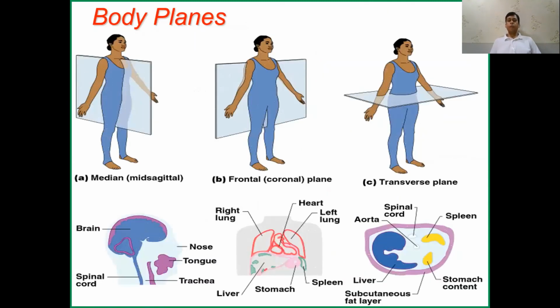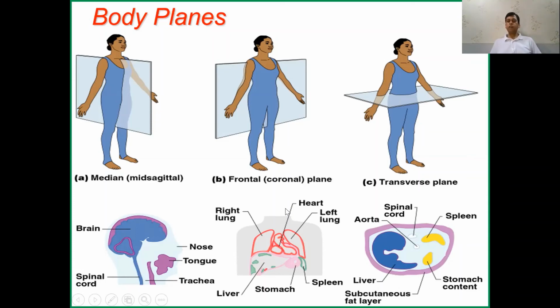Then this is the plane called the mid-sagittal plane. Say the body is cut in this plane, so this is the structure of the brain in the mid-sagittal section. Sometimes in anatomy or physiology books you will see this is the mid-sagittal section. This is the frontal plane, so from the front of the body you can see the organs on the front side of the brain. And this is the transverse plane. If you cut the body in the transverse plane, you will see the body like this. This is the liver, this is the aorta, this is the spinal cord on the back side, this is the spleen, this is the stomach, and this is subcutaneous fat when you cut the body in the transverse plane.